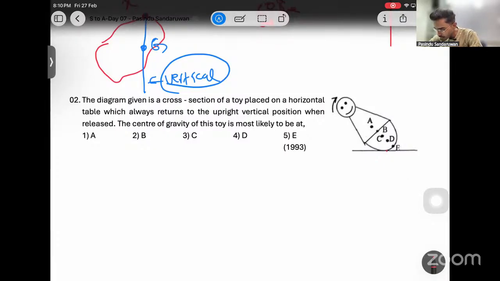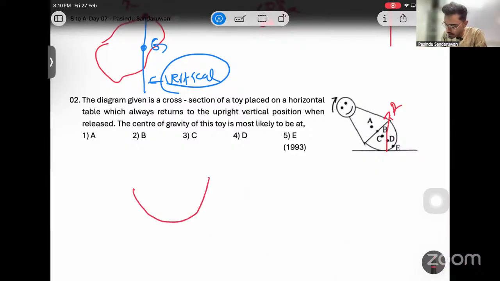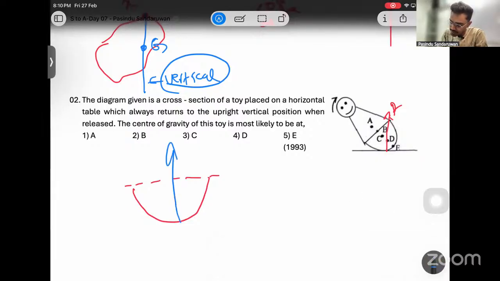Reaction acts from this surface, right? And that's a hemispherical kind of a surface. This part is hemispherical, which means when this rotates, this is how these reactions are going to act.